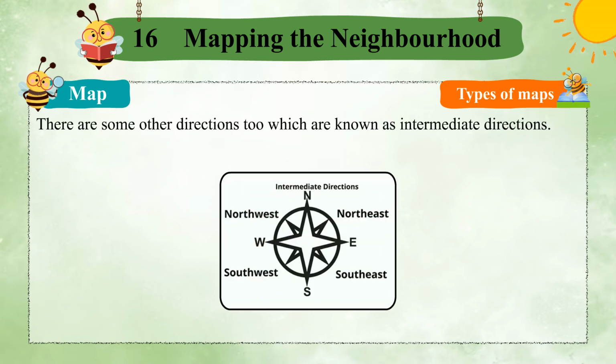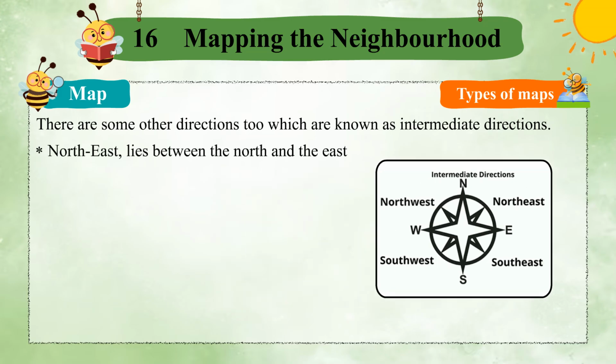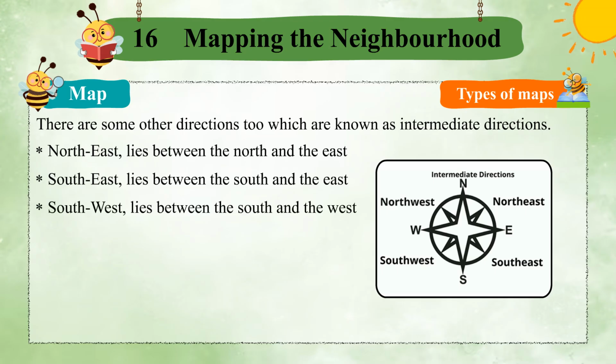There are some other directions too which are known as intermediate directions. Northeast lies between the north and the east. Southeast lies between the south and the east. Southwest lies between the south and the west. Northwest lies between the north and the west.